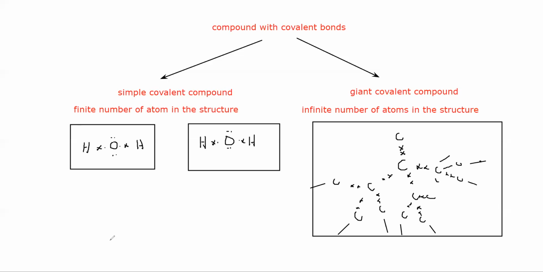This one is molecule 1 and molecule 2. So between the two molecules, there is attraction, but very weak attraction.